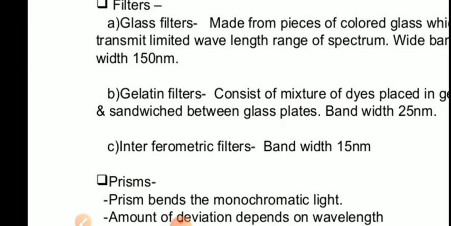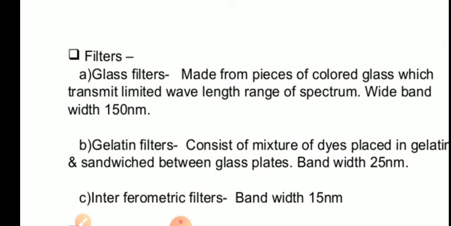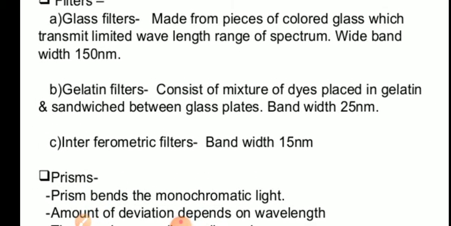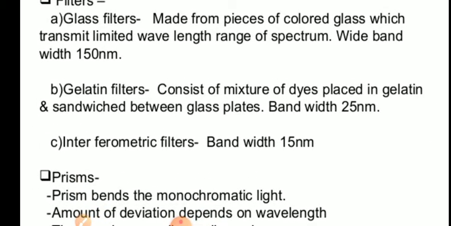So what are the different kinds of filters? Glass filters. They are made from pieces of colored glass which transmit light of a wide bandwidth range of the spectrum, say 150 nanometers. So generally gelatin filters are preferred. As I told you, they have a gelatin slab colored with organic dyes packed between two glass plates.